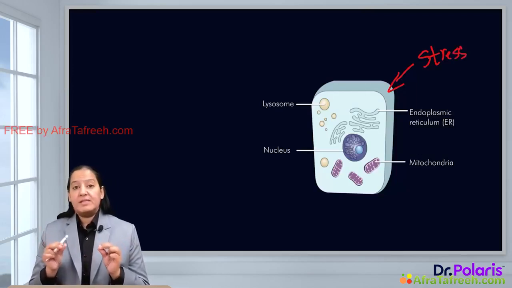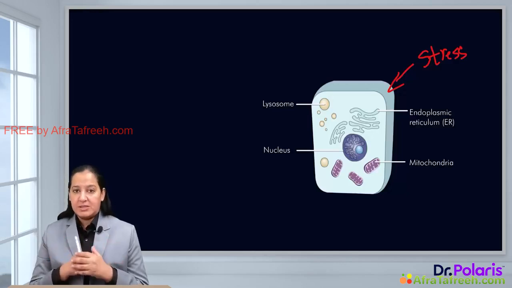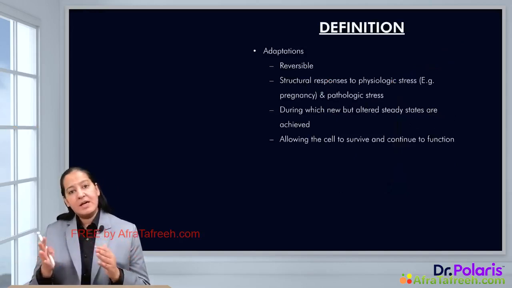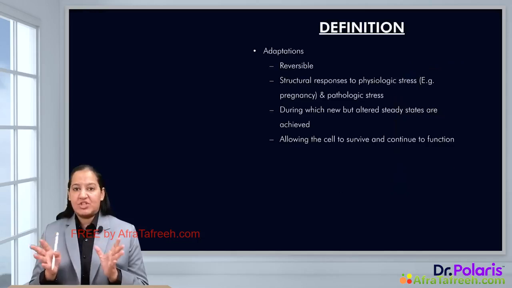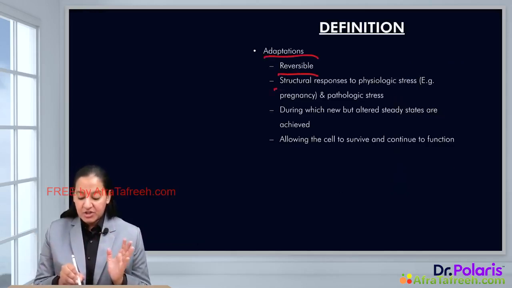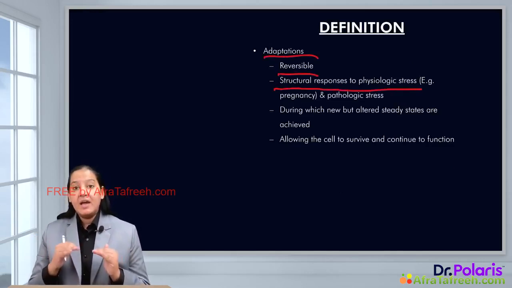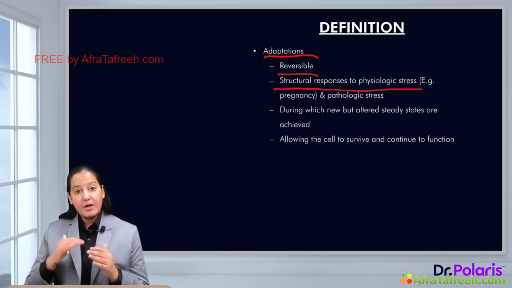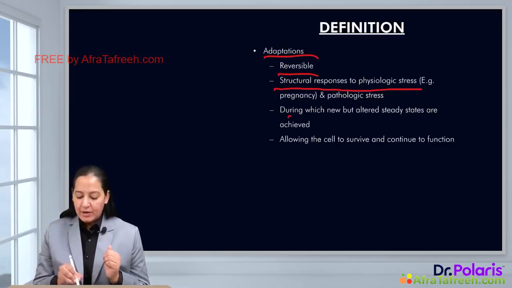Due to this stress, the first thing the cell does is undergo adaptations. Adaptations are reversible. Once you remove the stress, the cell will take its normal structure and function. So, adaptations are reversible structural and functional changes in response to stress, in order to survive and overcome the stress.